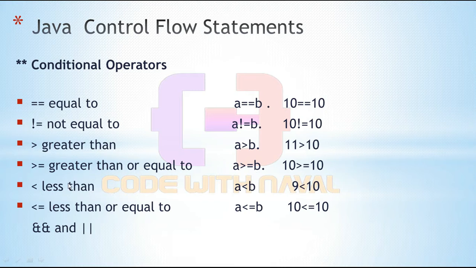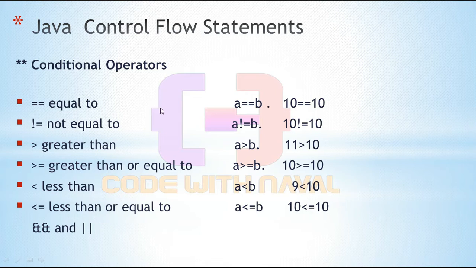Then we have less than. A should be less than b, and here you can see 9 is less than 10. This one is also true. Then, same as greater than, we also have less than or equal to. Either less than or equal to. You can see here we have 10 less than or equal to 10. The less than is not satisfied, but the equal to is satisfied, and that means this one is true.